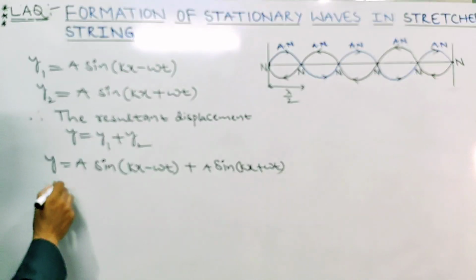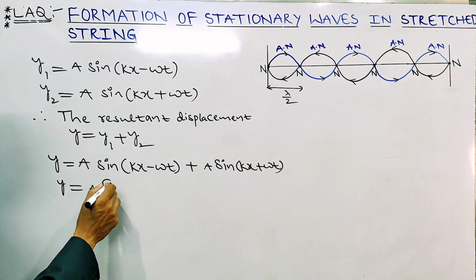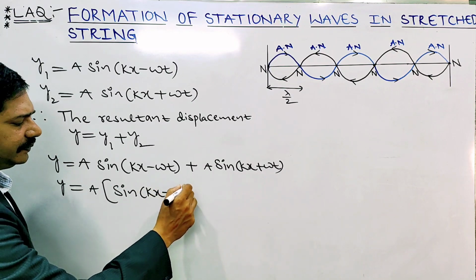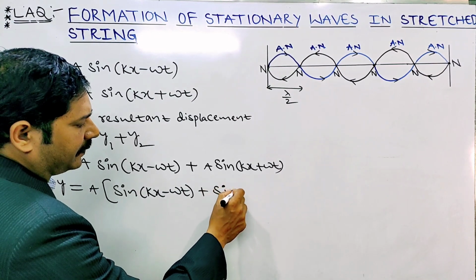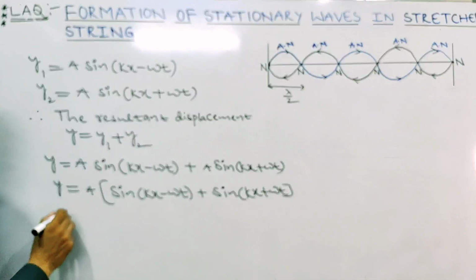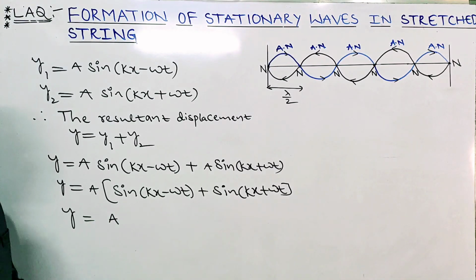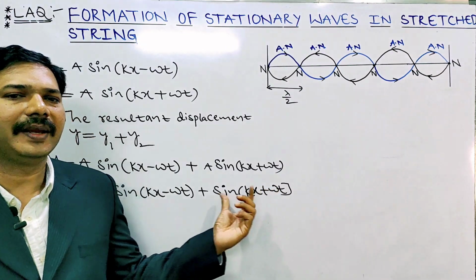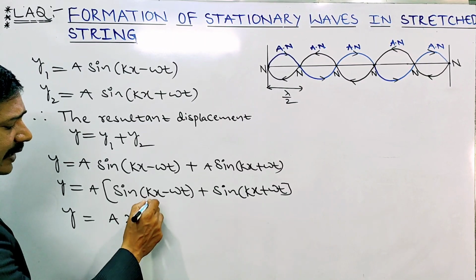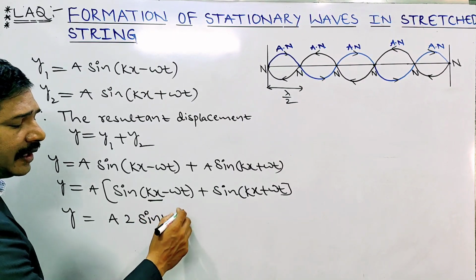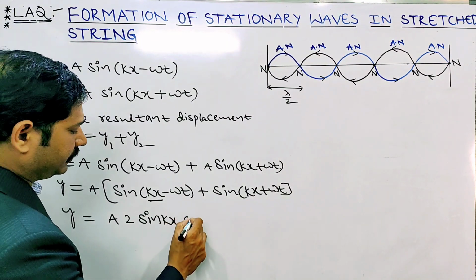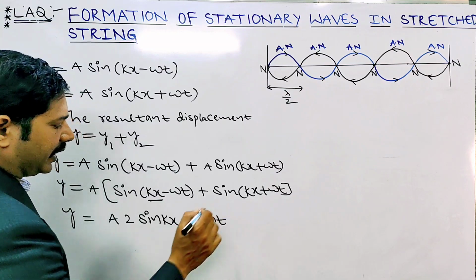Taking a common, y equal to a into [sin(kx minus omega t) plus sin(kx plus omega t)]. We know that sin(A plus B) plus sin(A minus B) is 2 sin A cos B. Here A is kx, and cos B means cos omega t.